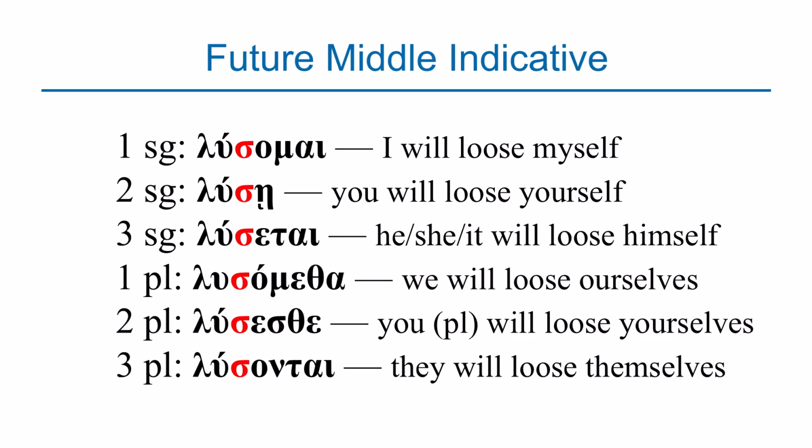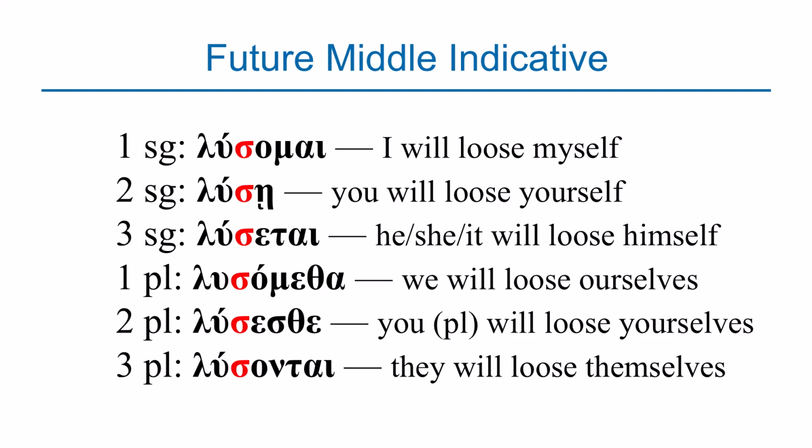You have luse, which means you will lose yourself. You have lusetai, which means he or she or it will lose himself. Under the plural, you have lusometha, which means we will lose ourselves. You have lusesthe, which means you will lose yourselves. You have lusontai, which means they will lose themselves. So you have lusomai, luse, lusetai, lusometha, lusesthe, lusontai.